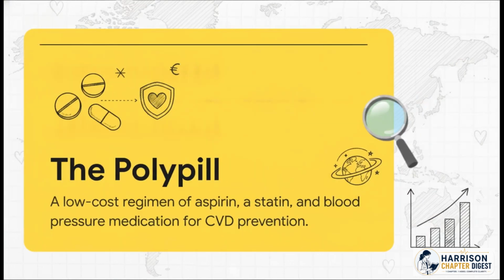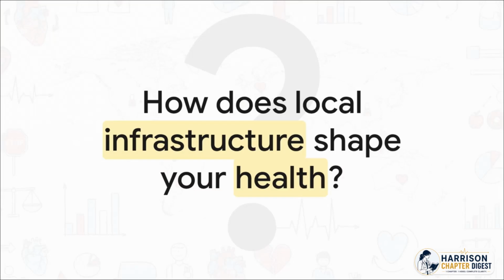And when it comes to that second step, low-cost prevention, we've got a real game changer, the poly pill. It's exactly what it sounds like. It's a highly effective, incredibly low-cost intervention that combines aspirin, a statin, and blood pressure medication into just one single daily dose. It's proven so effective that it was literally added to the World Health Organization's essential medicines list. This is the exact kind of scalable, accessible tool that allows lower-resource countries to manage high-risk patients efficiently without completely bankrupting their healthcare systems.